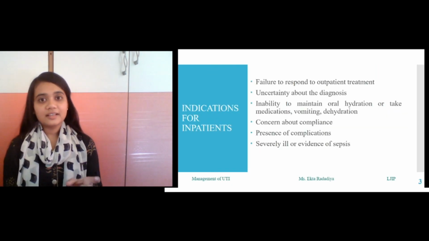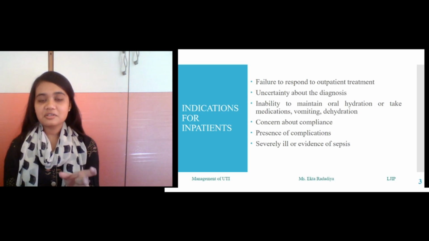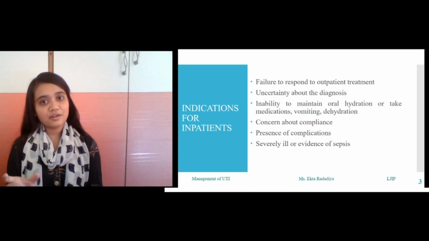Now first let us discuss the indications for inpatient, meaning the patient who needs to be hospitalized. There are several criteria for inpatient.